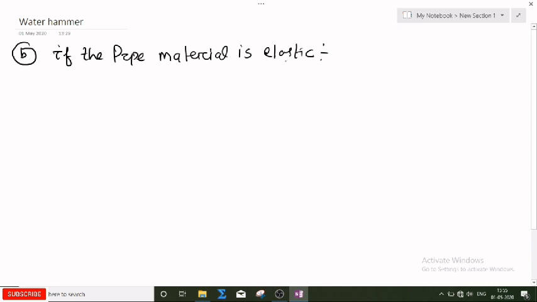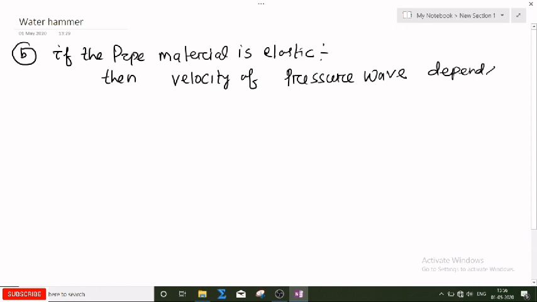Then the velocity of the pressure wave depends on three parameters: the diameter of the pipe, the thickness of the pipe, and the modulus of elasticity of the pipe material.